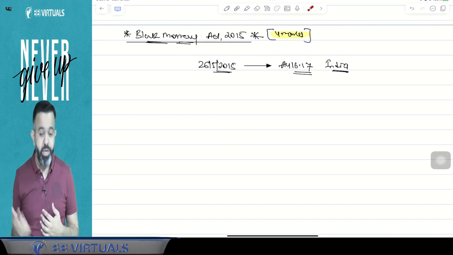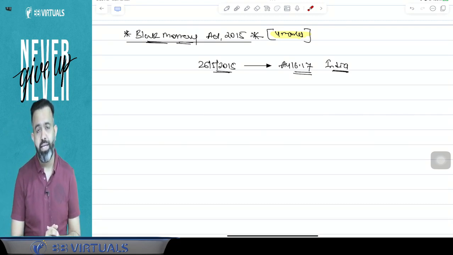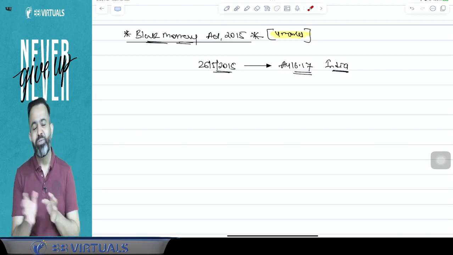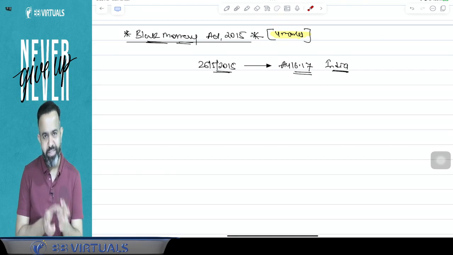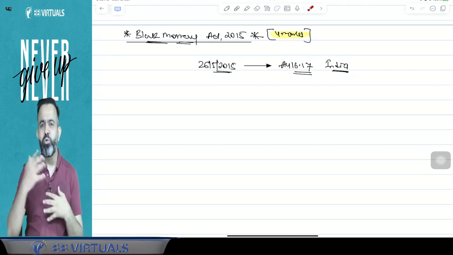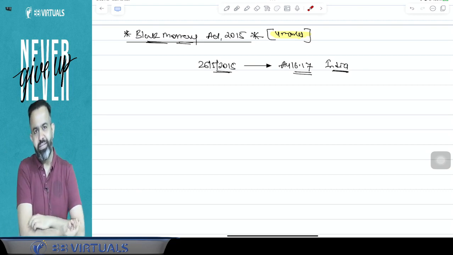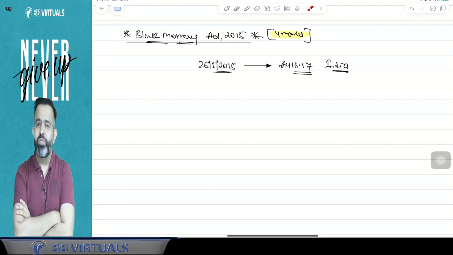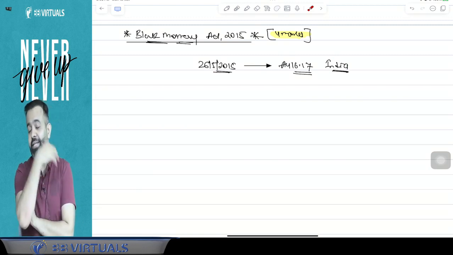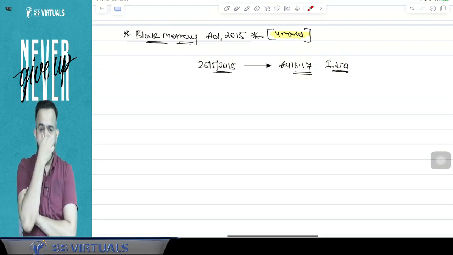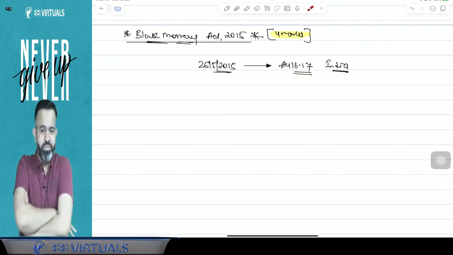So if we bring that black money to India, then every individual of India will get at least 15 lakh rupees in their account. From that day everyone talks about that 15 lakh rupees. That 15 lakh came from there, because Modi ji said that India has huge black money deposited outside India in foreign countries. Indians have bank accounts in Swiss banks and lots of assets outside India. So if that money came to India, then everyone would get at least 15 lakh rupees.